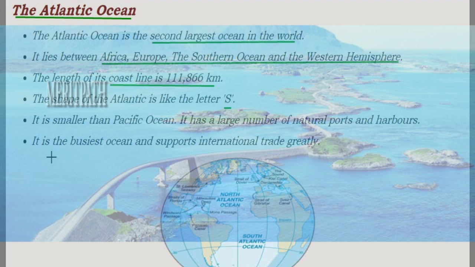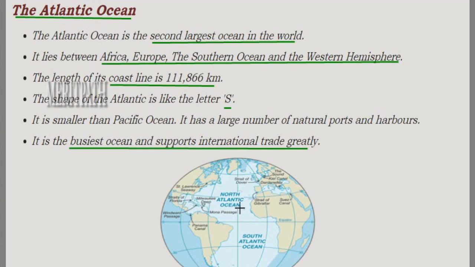The Atlantic Ocean is definitely smaller than the Pacific Ocean, but in the number of ports and harbors, it is larger than the Pacific Ocean. And this Atlantic Ocean is the busiest ocean in terms of trade. It has lots of ports and harbors, and it supports business trade in the whole world very widely. So this is the Atlantic Ocean. This is the map of the Atlantic Ocean. It is surrounded by Africa, the Southern Ocean and Europe also.